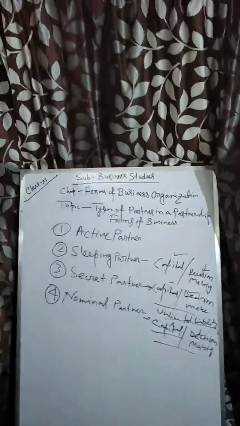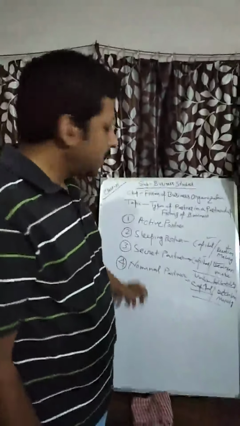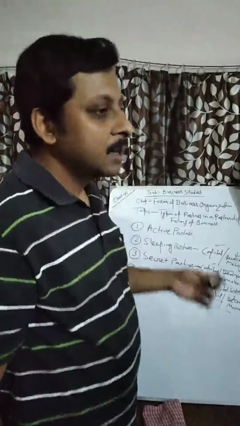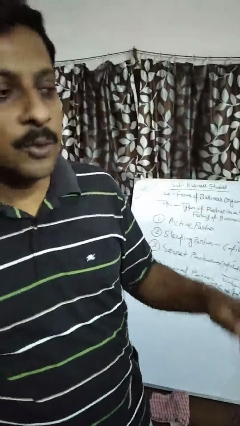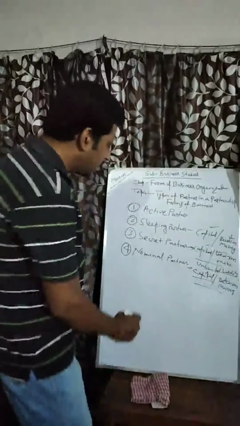But as the name is present in the balance sheet, they have third party liability. In the case of third party liability, he is also responsible to pay the third party's dues from his own personal account, and therefore their liability is unlimited.